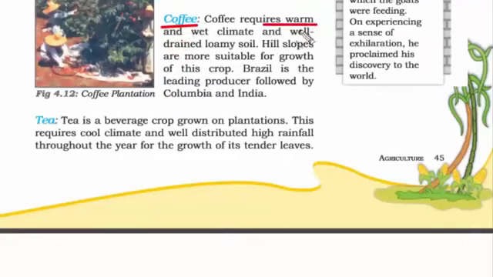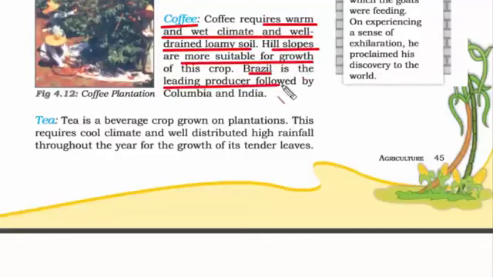Coffee requires warm and wet climate and well-drained loamy soil. Hilly slopes are more suitable for growth of this crop. So Brazil is the leading producer, followed by Colombia and India. And the last type of plantation crop is tea. Tea is a beverage crop grown on plantations.